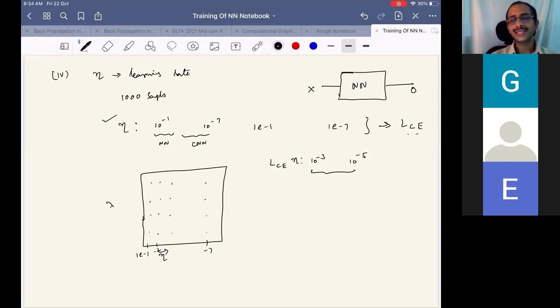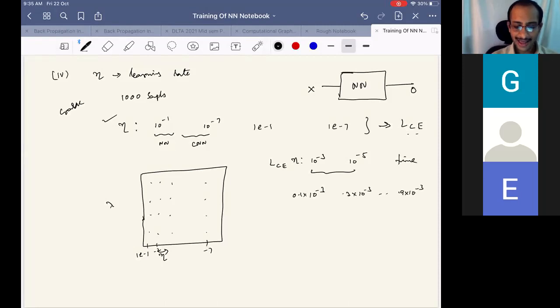And now we will search on a fine scale. Initially it's a coarse search, and now it is a fine search. So here, around 10 power minus 3, we can now consider 0.1 into 10 power minus 3, 0.3 into 10 power minus 3, and so on up to 0.9 into 10 power minus 3.